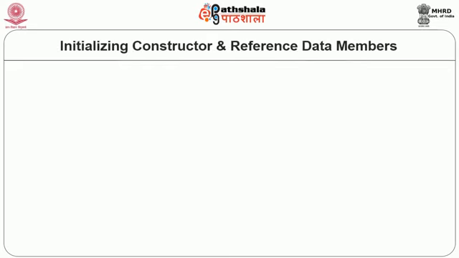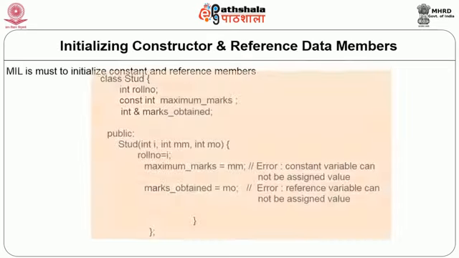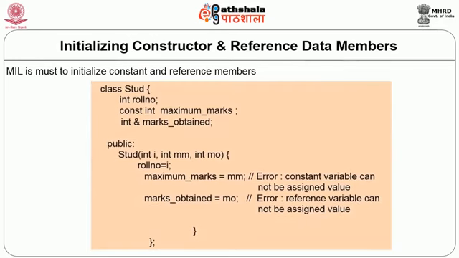Let us take an example of a class student, and let us say we have 3 data members in the class student, namely int roll number, const int maximum marks and int ampersand marks obtained. Now, here the first is a normal integer variable, the second one is the integer constant, and the third variable marks obtained is an object reference or an integer reference variable.